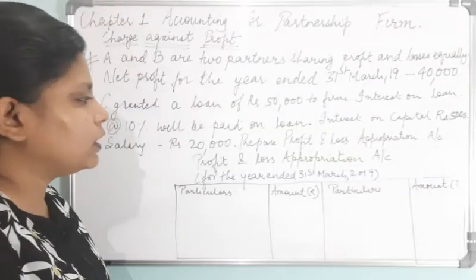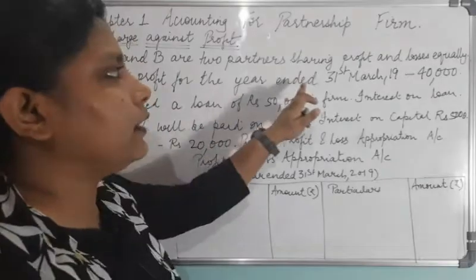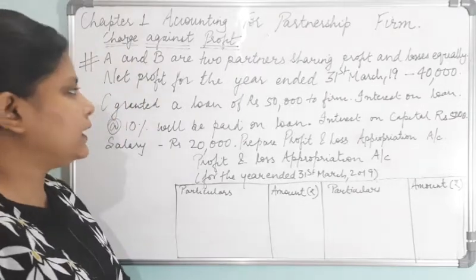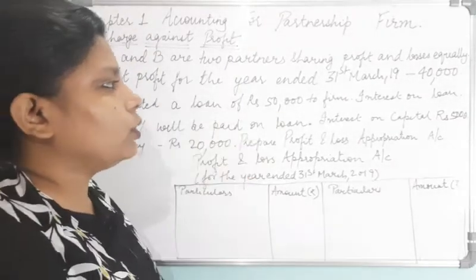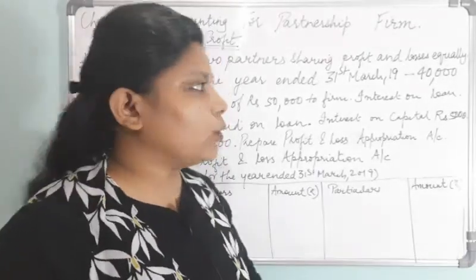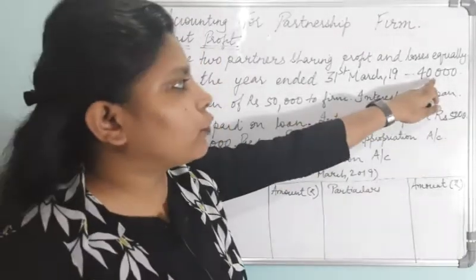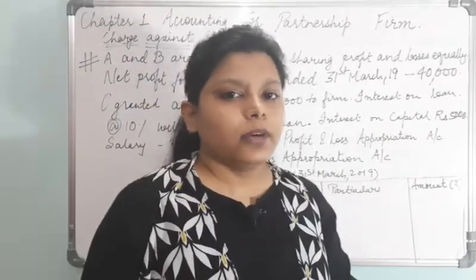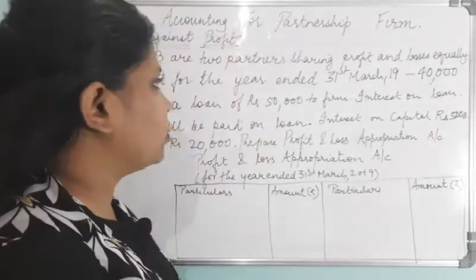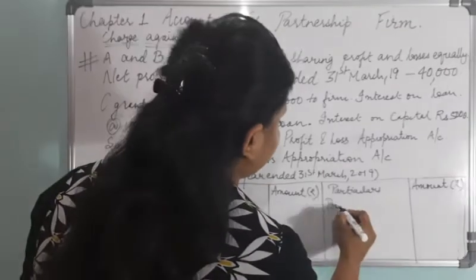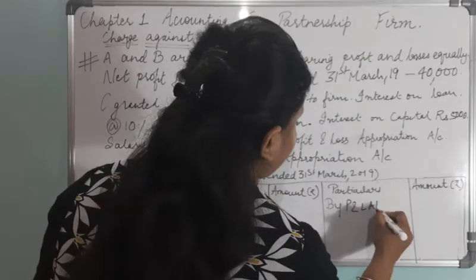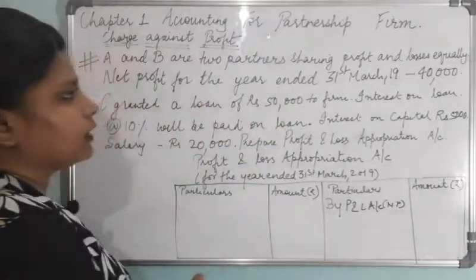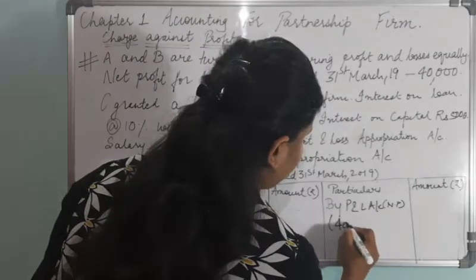First, since the profit and loss appropriation account is prepared for the year ended 31st March 2019. Now, what I said is, interest on loan is a charge against profit, so it will be deducted from the net profit, and then after deducting, we'll do the other adjustment. So, first we write down the actual profit, that is by profit and loss account and net profit. What it is given? 40,000.